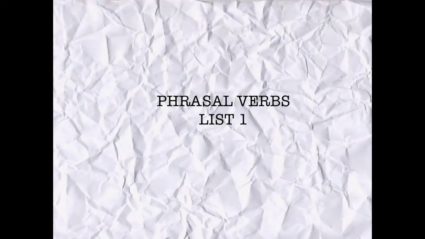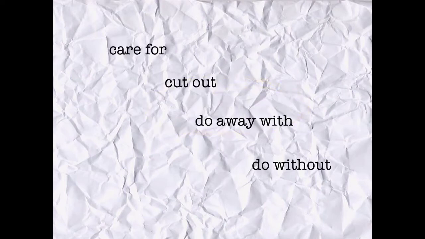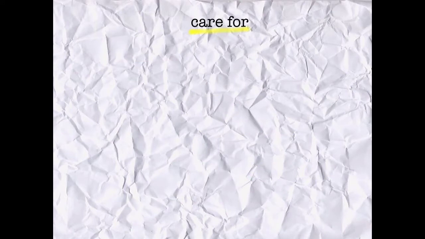Today we are going to be looking at phrasal verbs. We have care for, cut out, do away with, and do without. The first one, to care for, has two different meanings.